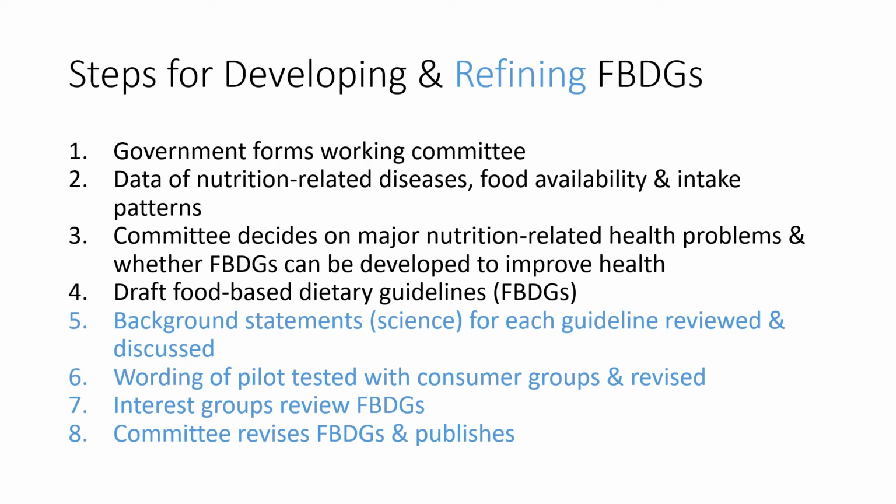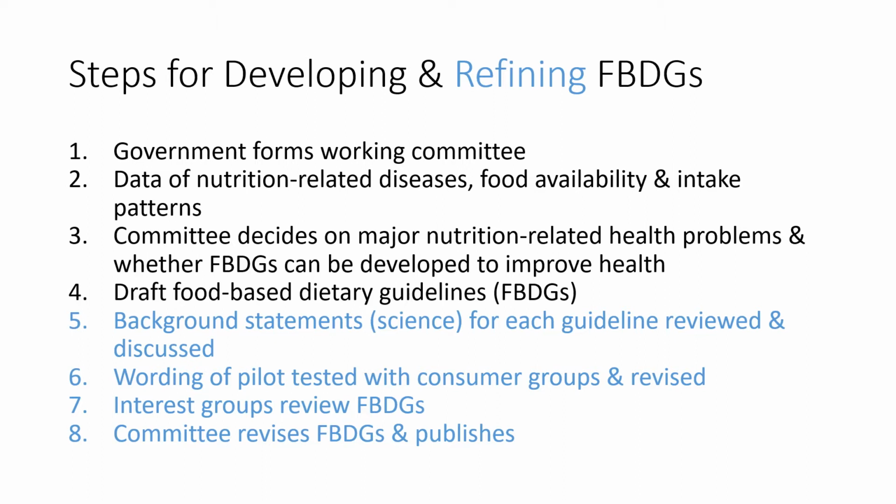And in development and refinement of FBDGs, usually it will start with the government forming a working committee, and then this committee will continue to collect data on nutrition-related diseases, food availability, and intake patterns. And based on these major nutrition-related health problems, the committee will decide to develop the FBDG and draft the FBDG.